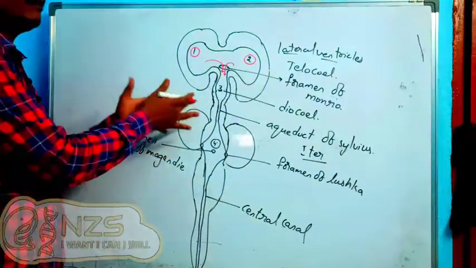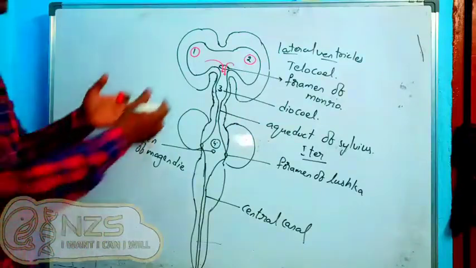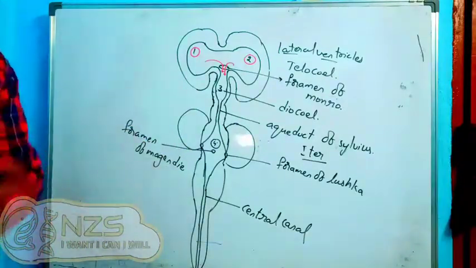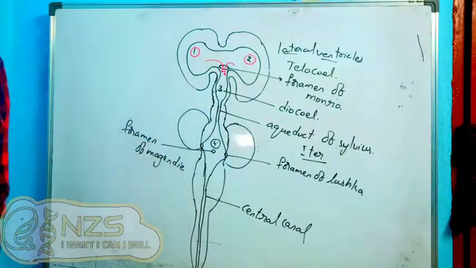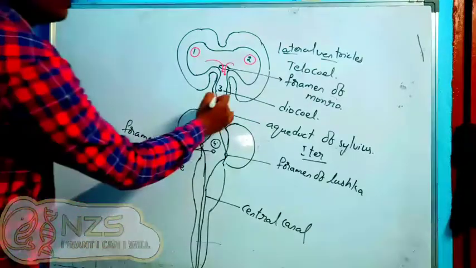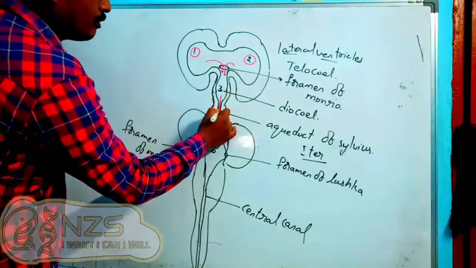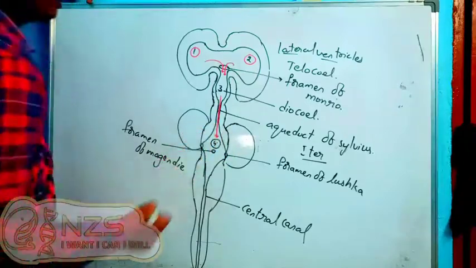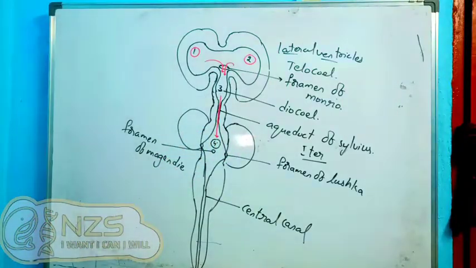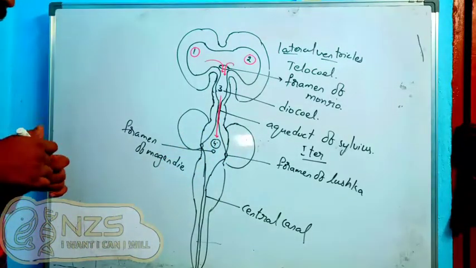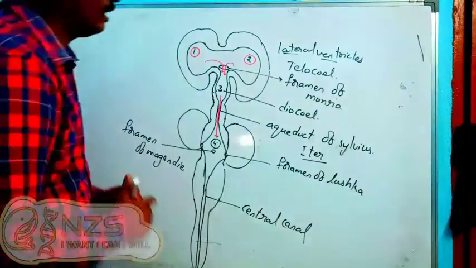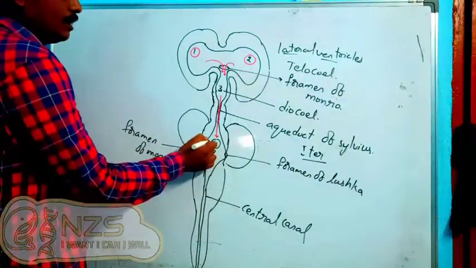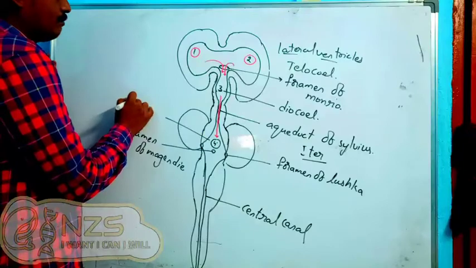From the third ventricle the next pipe, the aqueduct of Sylvius or aqueduct of Iter, carries the CSF down into the fourth ventricle, which is also called the metacele.